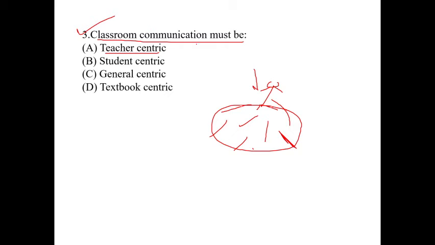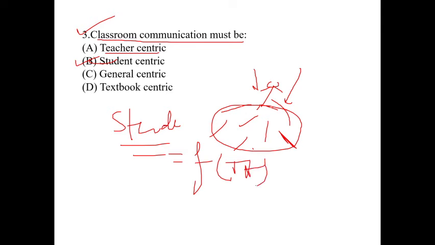But classroom communication is not teacher centric, it is student centric, because the teacher teaches different types of topics on the basis of the students. So here students are most important. We can say that the student is the dependent variable and the teacher is the independent variable.